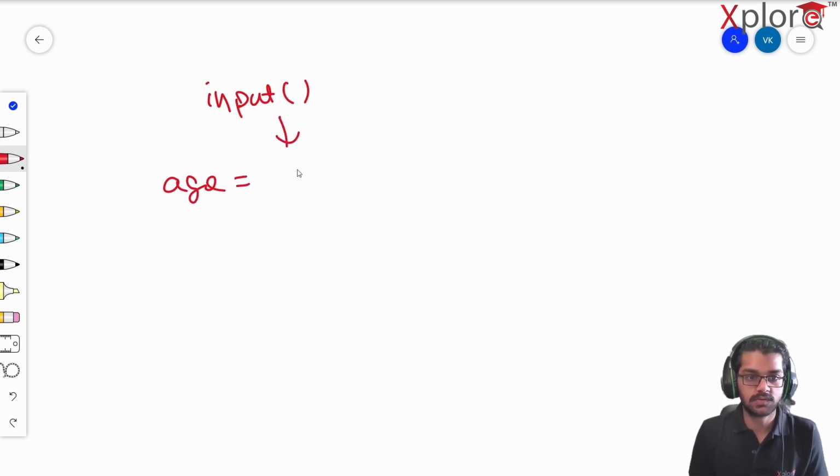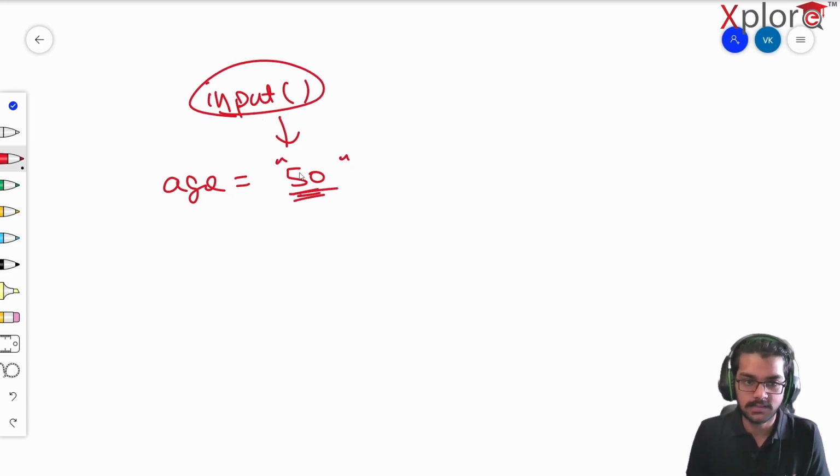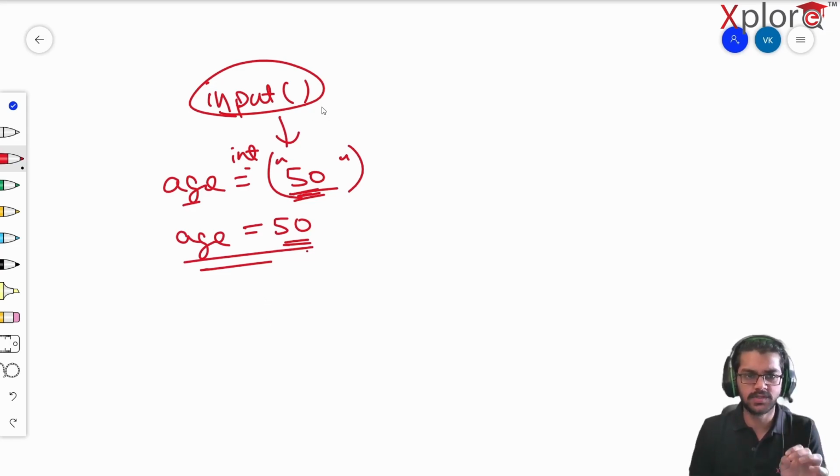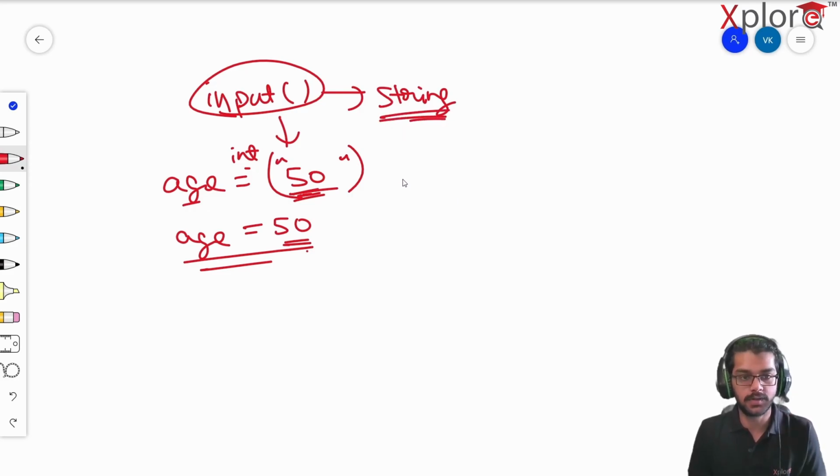This is going to store, suppose 50 is something which you're providing, then input is by default going to convert this 50 into a string. Now this is converted into a string. What you want is for age to be an integer, so I am going to typecast it. This is nothing but explicit typecasting. So int of 50, which is a string, will give me 50, which is now an integer. So my age is going to store 50 itself. So it's fair enough to say that input is going to take the input in the format of a string by default. Very important.